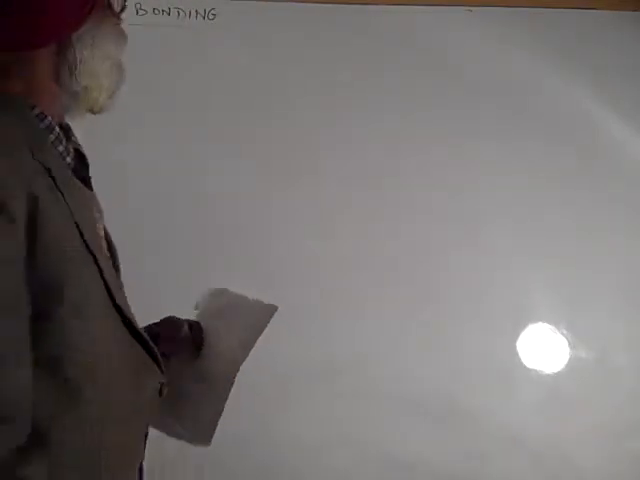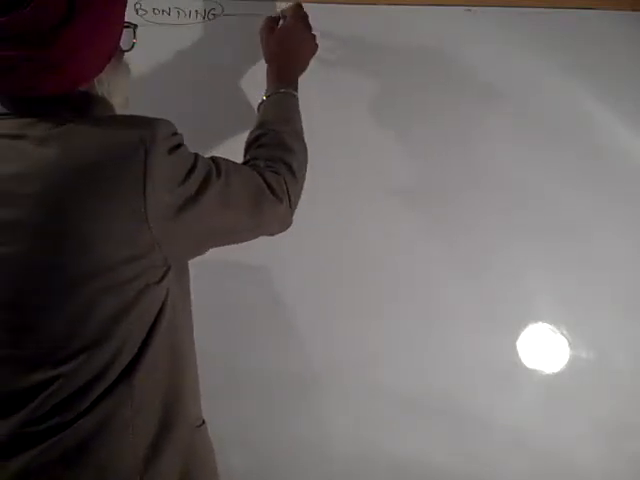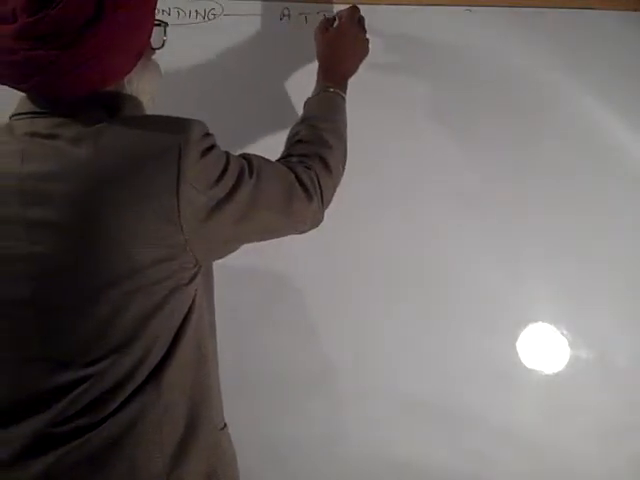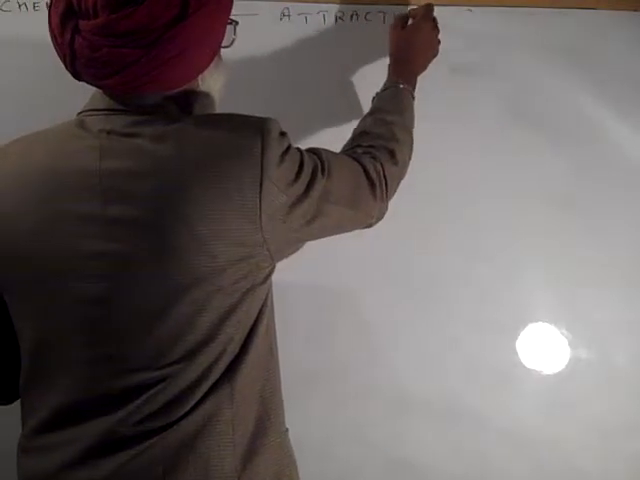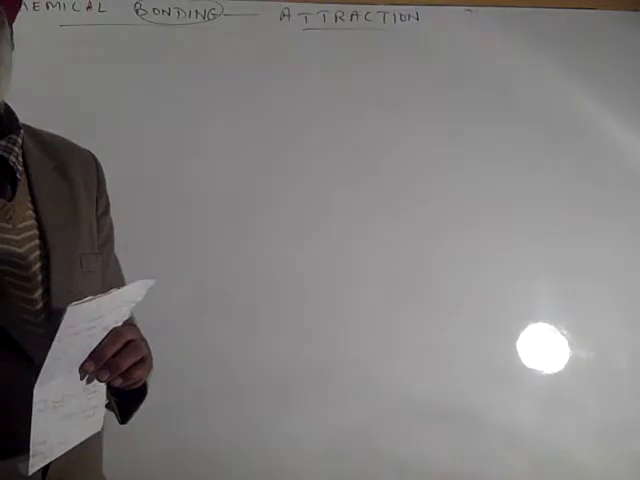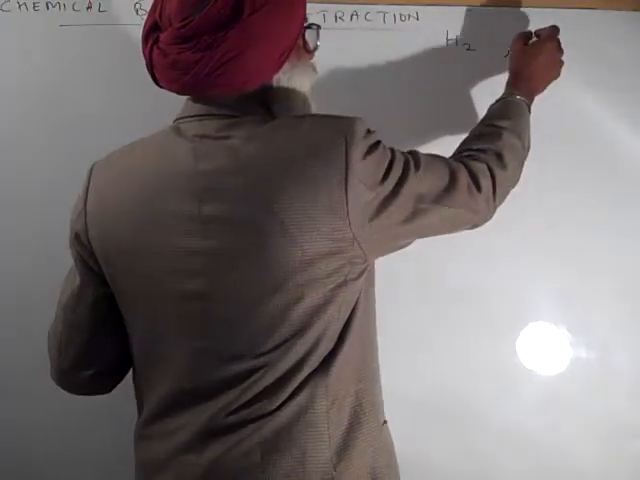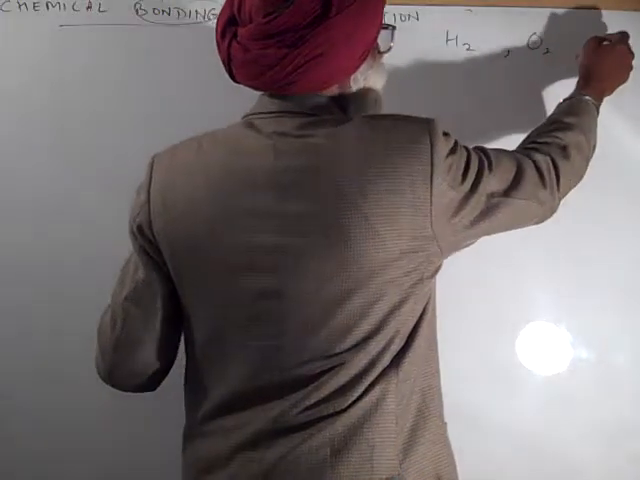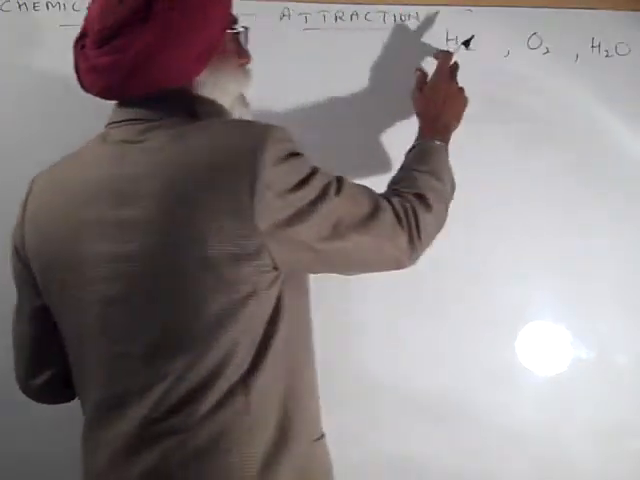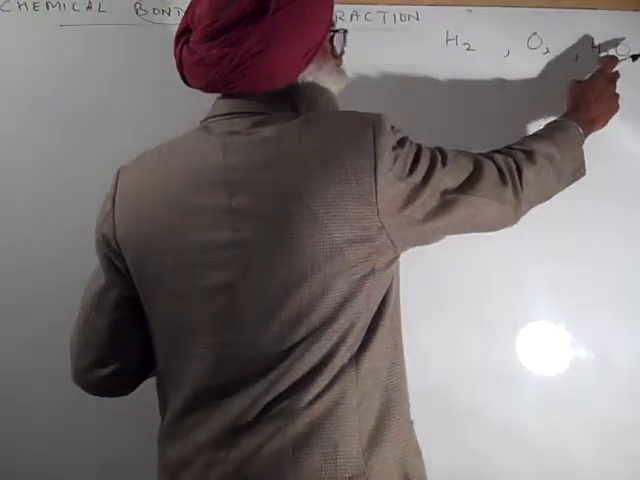Chemical bonding. What does bonding mean? Bonding का मतलब है attraction. Naturally, attraction between atoms. For example, you are having this. Here, attraction among hydrogen atoms. Here, between hydrogen and oxygen.